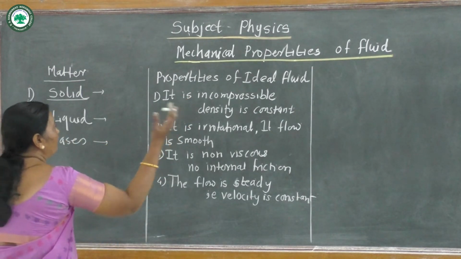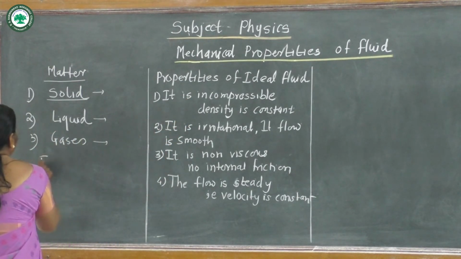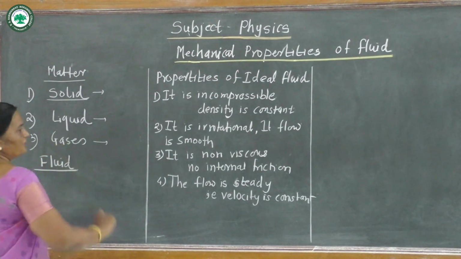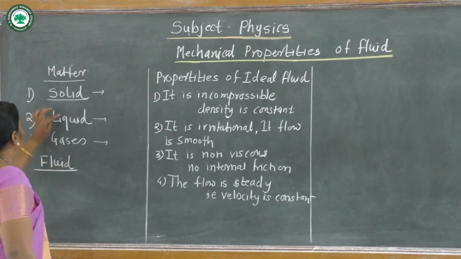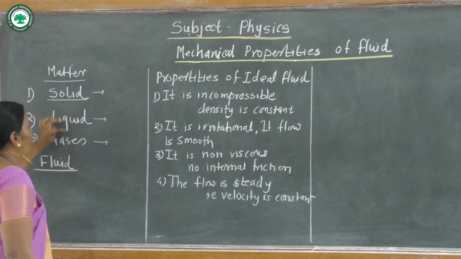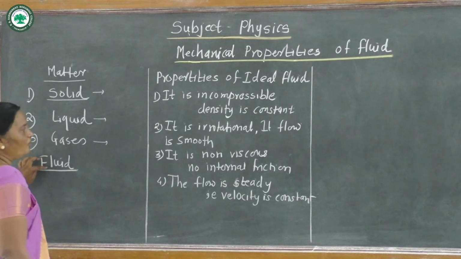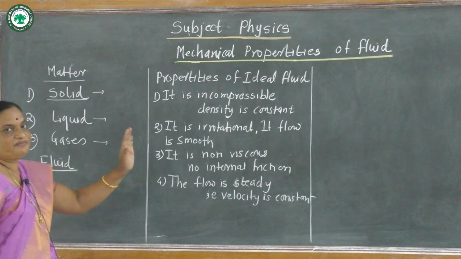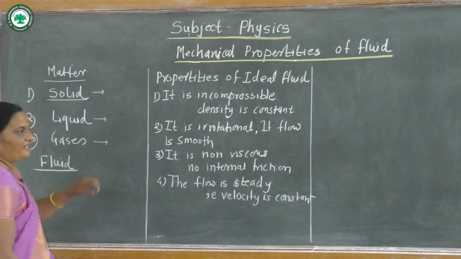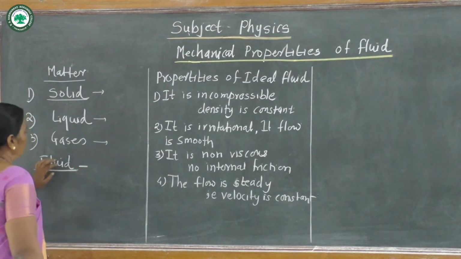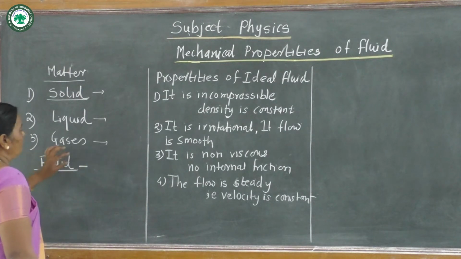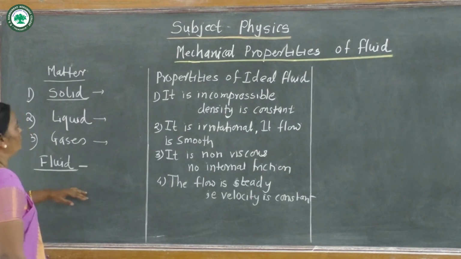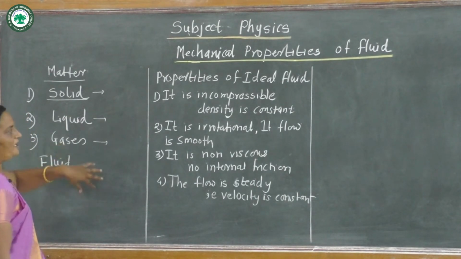Now, what is the property of fluid? In this case, we see the mechanical properties of fluid. Fluid means collectively liquid and gases. What is a fluid? Fluid is the substance which can flow under the action of external force. Now this fluid has different properties.